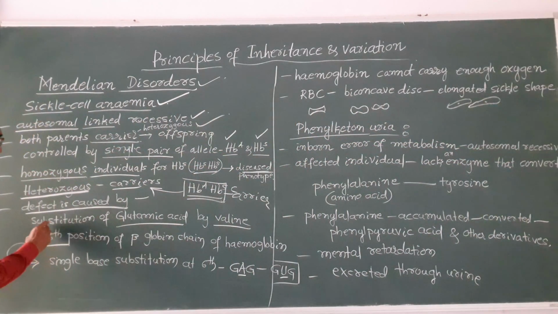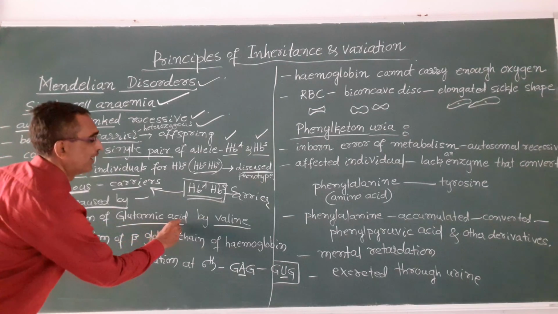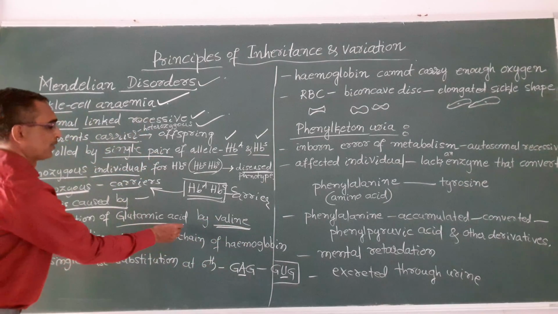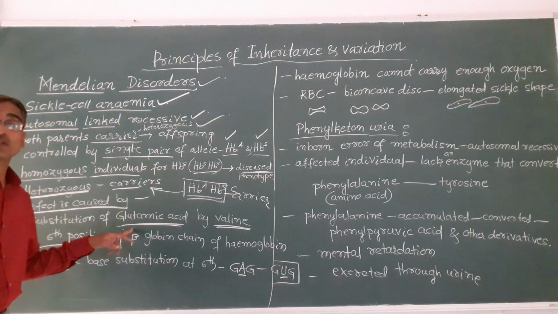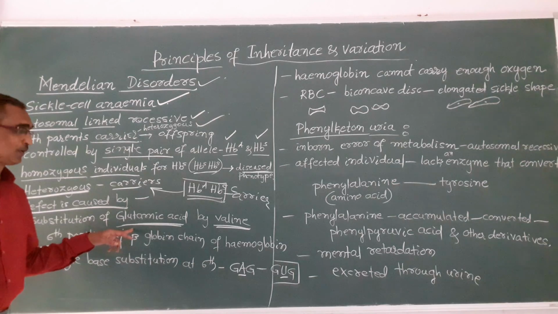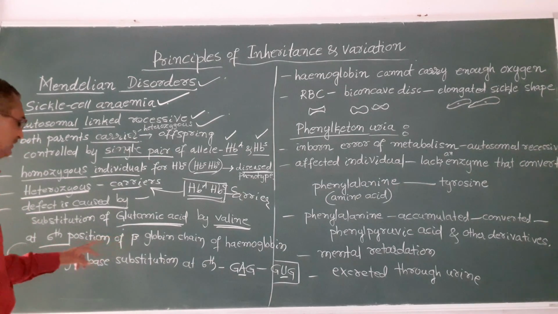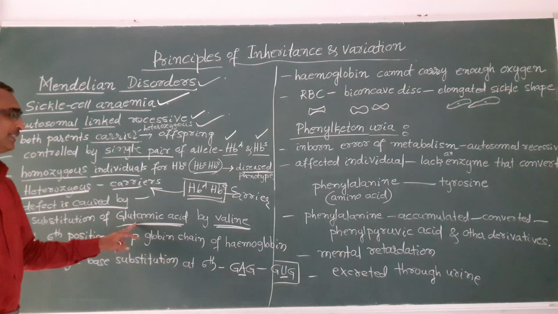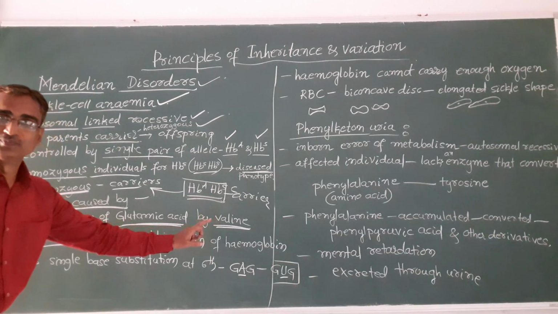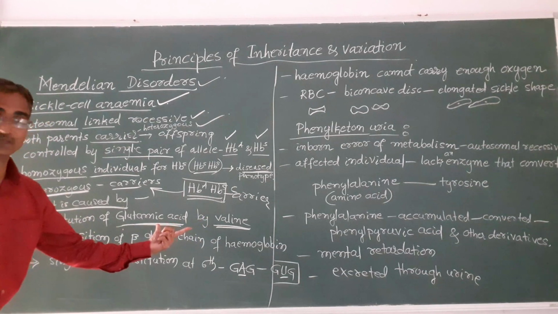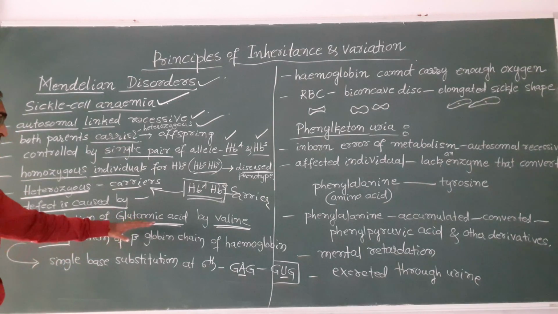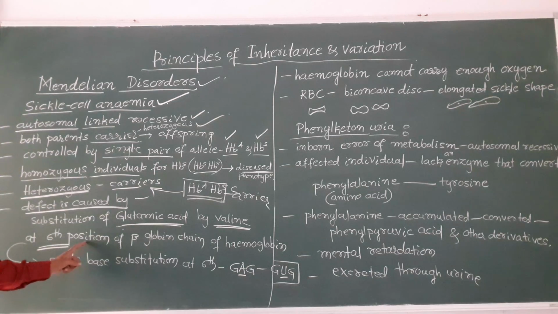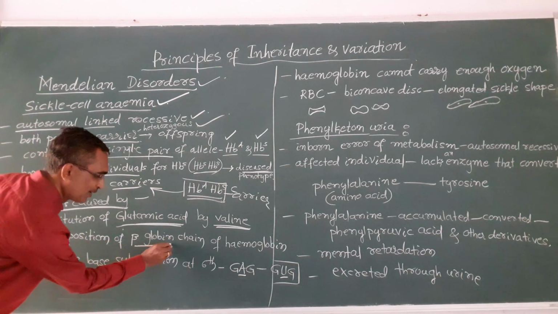Substitution of glutamic acid by valine. It is very important. In the hemoglobin beta globin chain, glutamic acid is replaced by valine. That is the change that takes place in the hemoglobin, at the 6th position of the beta globin chain.